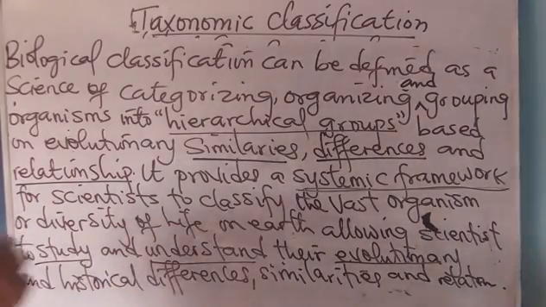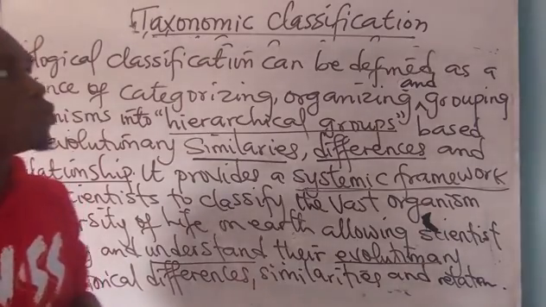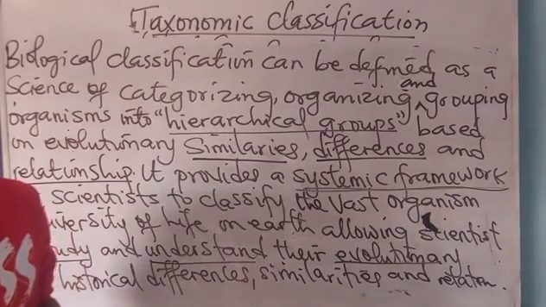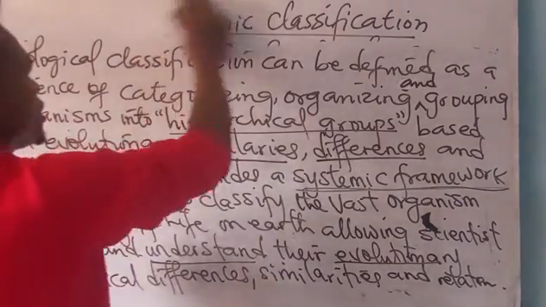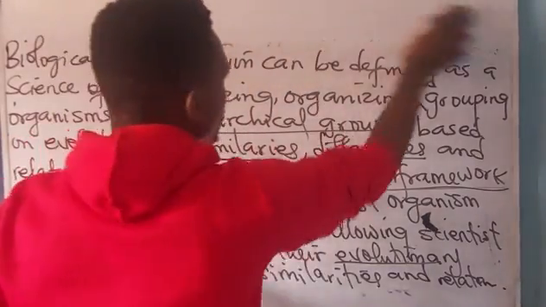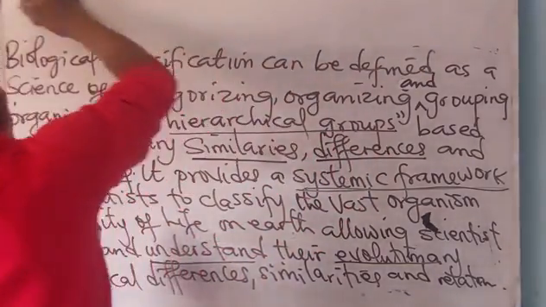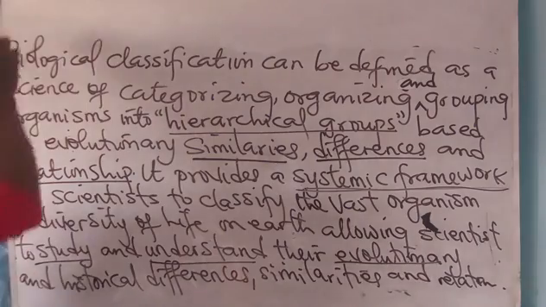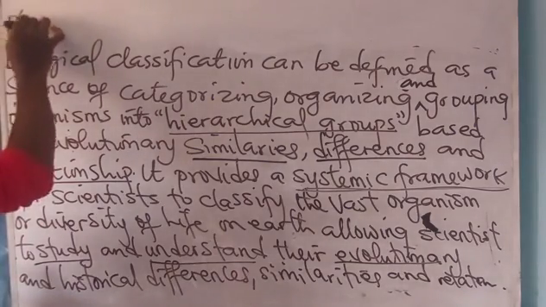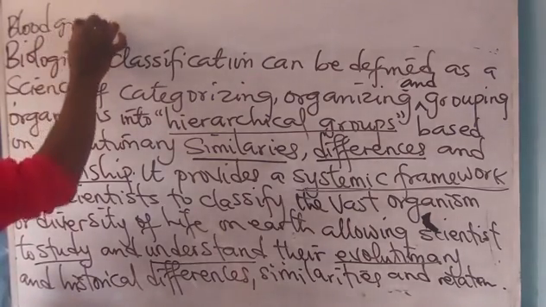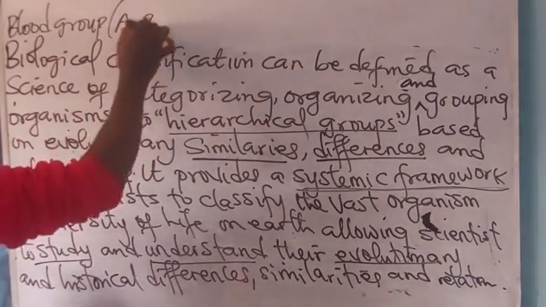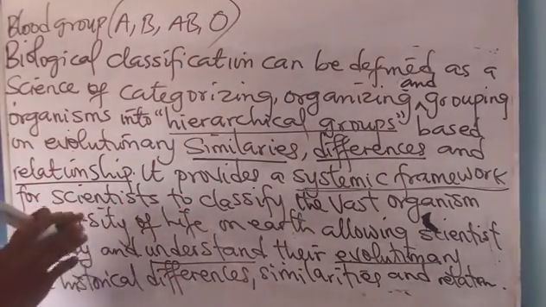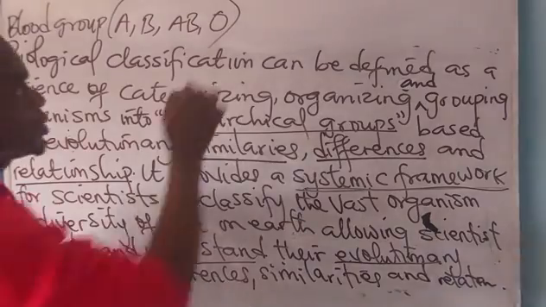Now, what are some instances you can use to tell yourself that yes, I really understood this topic? The grouping of blood groups, such as A, B, and O, is under what? Biological classification.